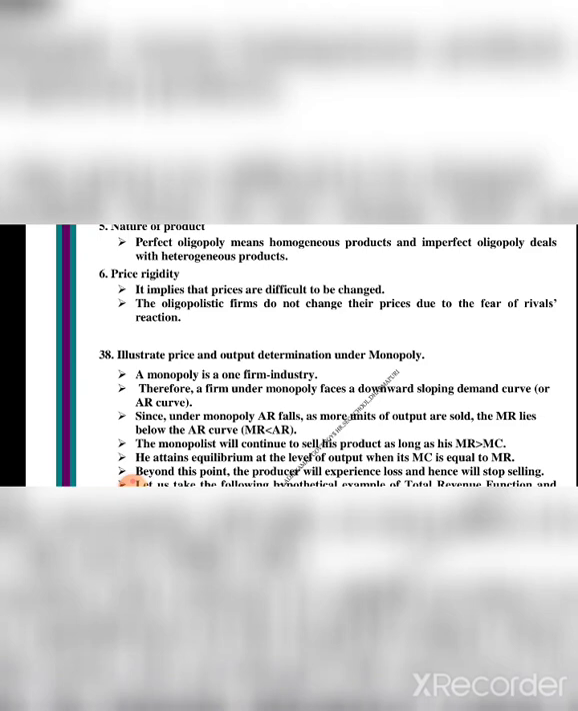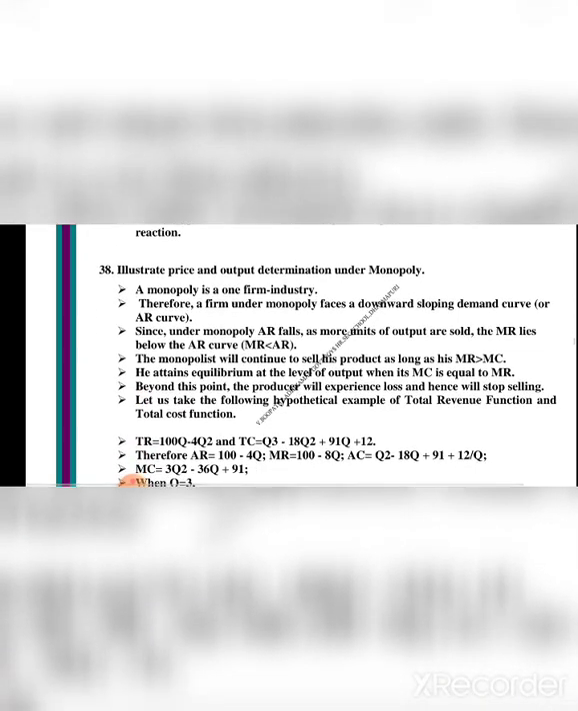The monopolist will continue to sell its product as long as its MR is greater than MC. MR means marginal revenue and MC means marginal cost. So he attains equilibrium at the level of output when MC is equal to MR. Beyond this point, the producer will experience loss and hence will stop selling.